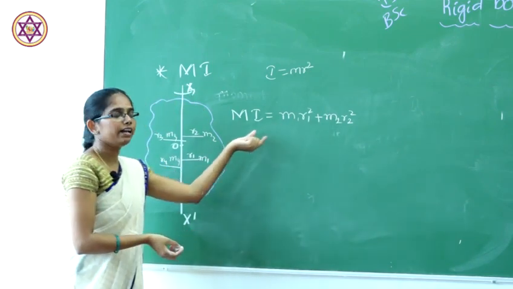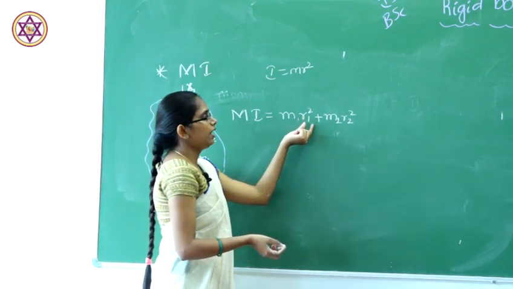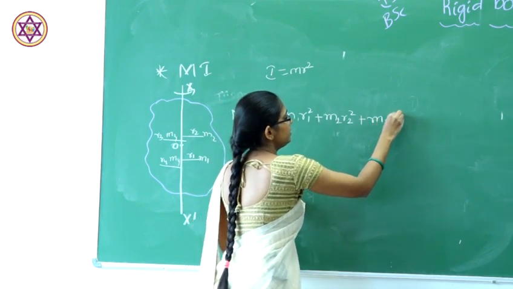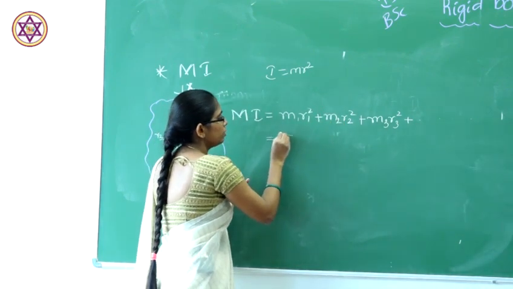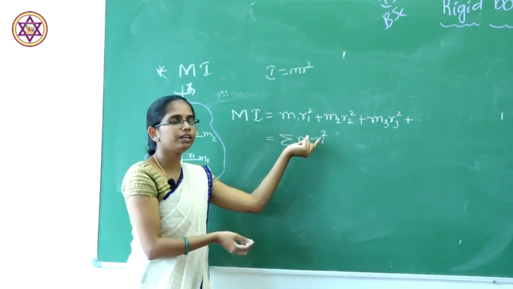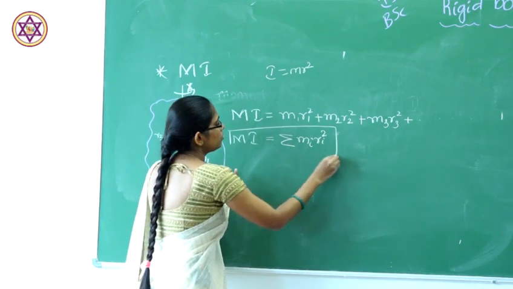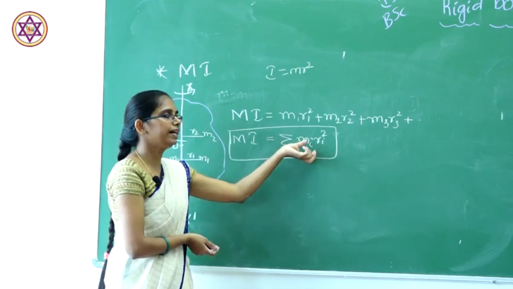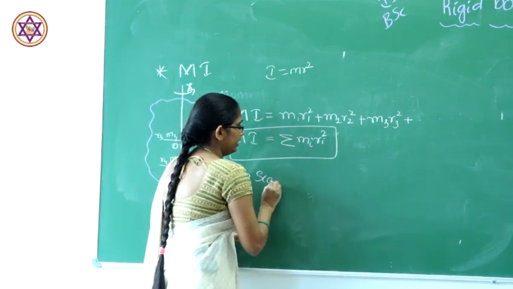Here we have so many particles inside the rigid body, so we take m1 r1 square plus m2 r2 square plus m3 r3 square and so on. We can write this as the summation of mi ri square. It is the sum of mi and ri square, that is the moment of inertia. So the mathematical form of moment of inertia is the summation of mi ri square. Moment of inertia is always a scalar quantity.